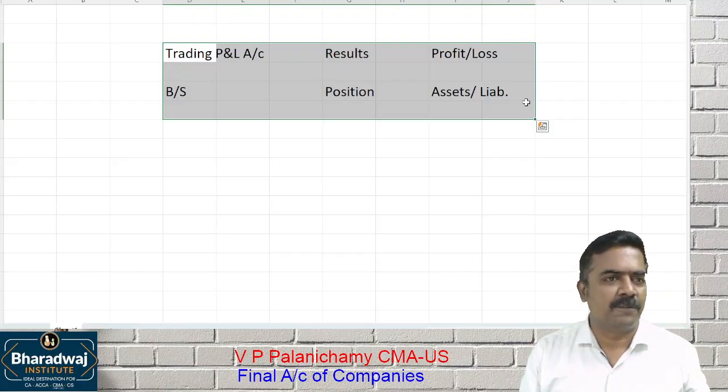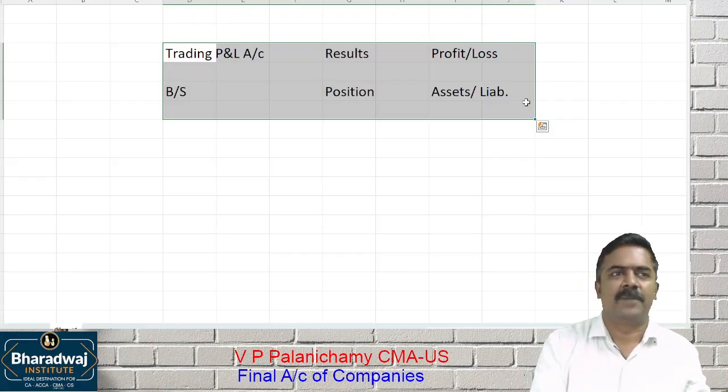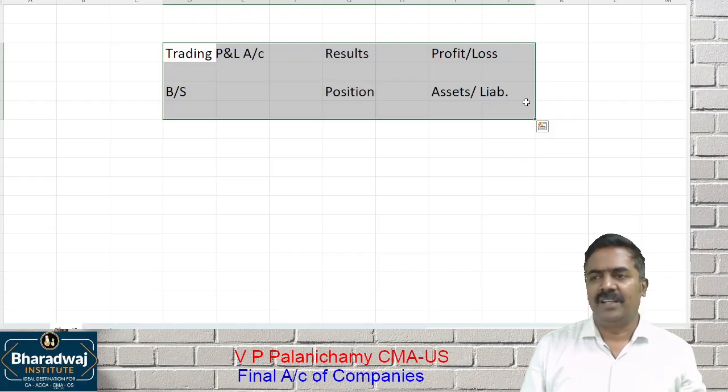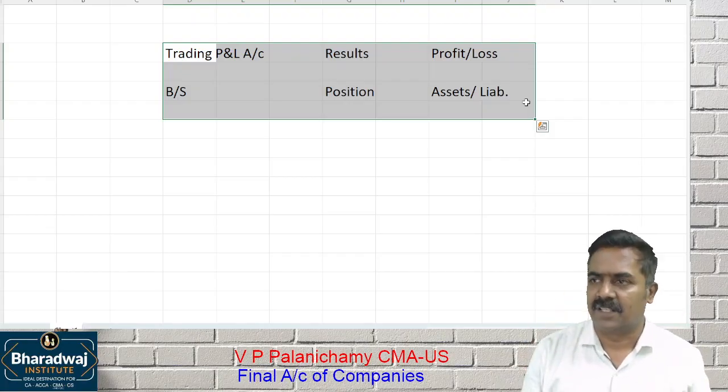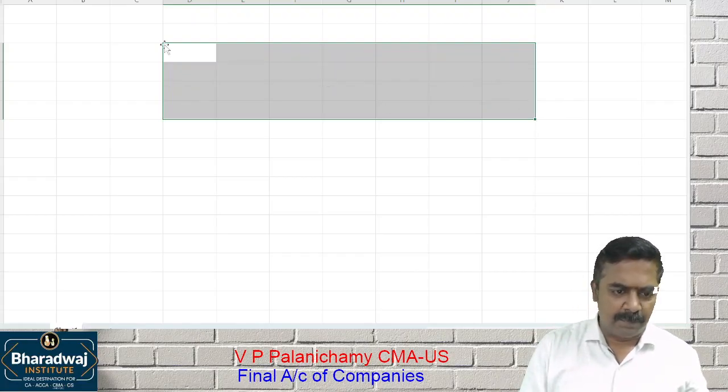What about the partnership form? Who will access the accounts? Partners only will access accounts. Can a third person access accounts? No. In case of a society or a trust, the trustees and contributors will access the accounts. But imagine if it is a company.